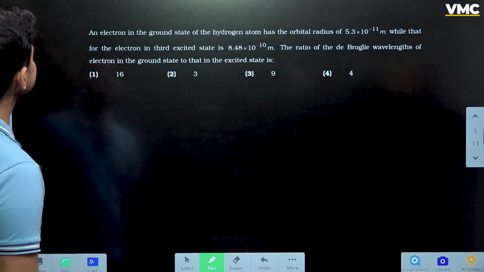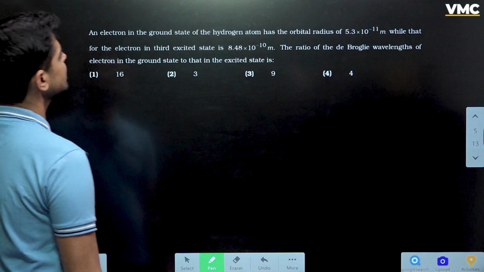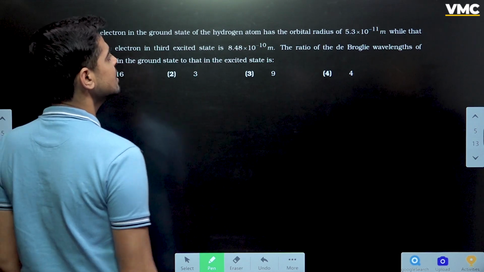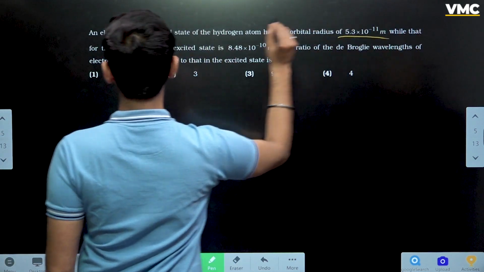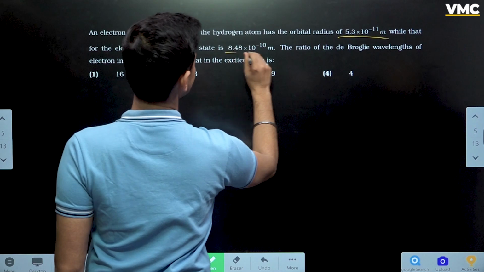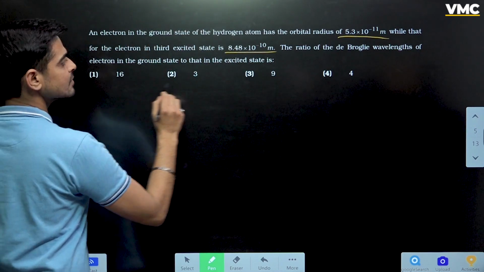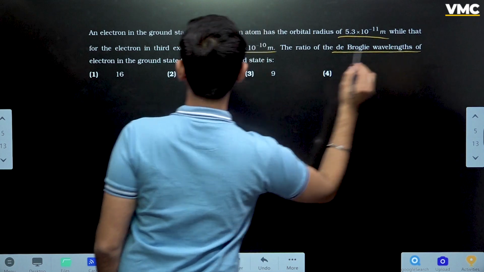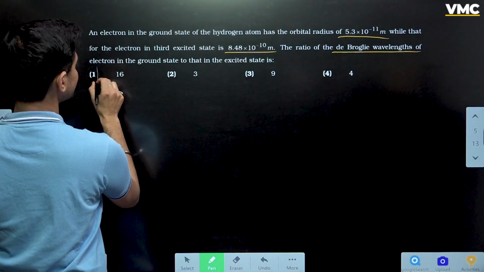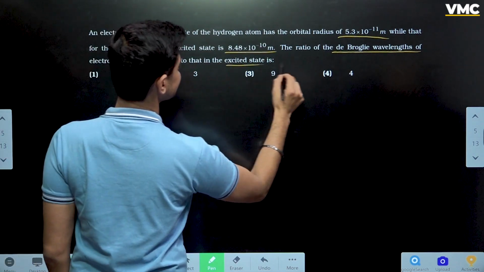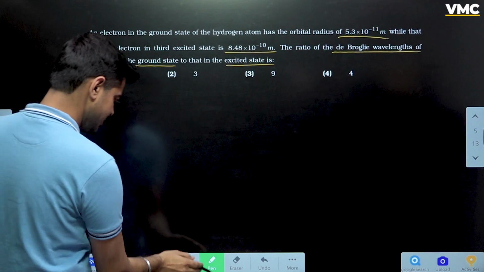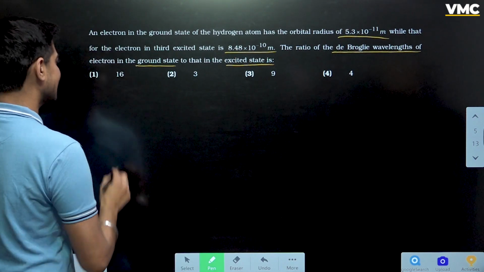See, the question is, an electron in the ground state of the hydrogen atom has orbital radius this much and in the third excited state radius is this much. They are asking the ratio of de Broglie wavelengths of electron in the ground state to that in excited state. So my dear students, let's proceed it like this.